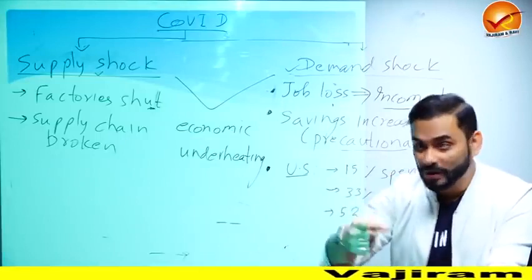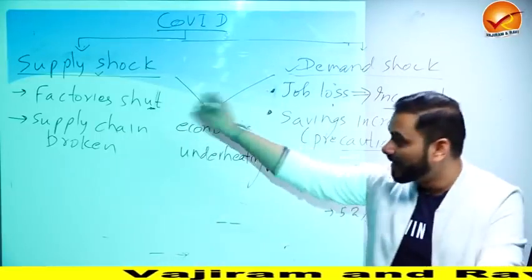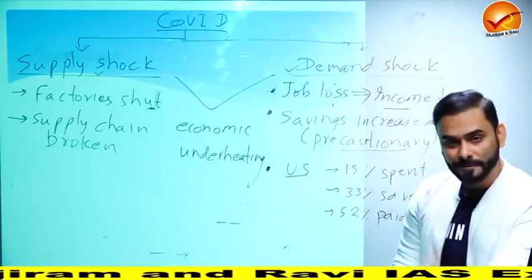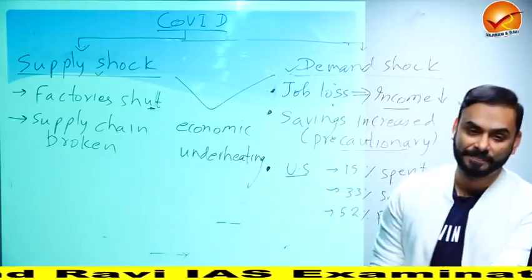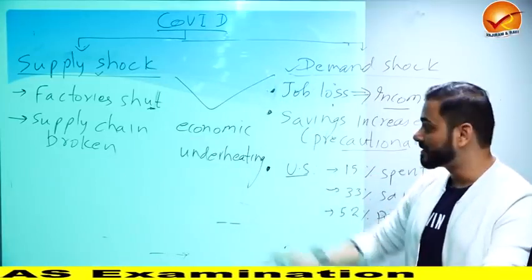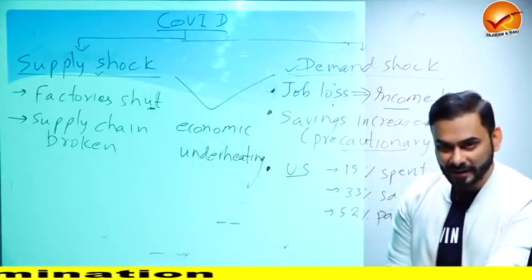The opposite of overheated is underheated. When does underheating happen? Supply not happening, demand not there, people are saving more, job losses, income losses. So economic underheating. This actually happened. And these questions might be asked in UPSC, I'm telling you this. UPSC loves these kinds of terms. So this is economic underheating.